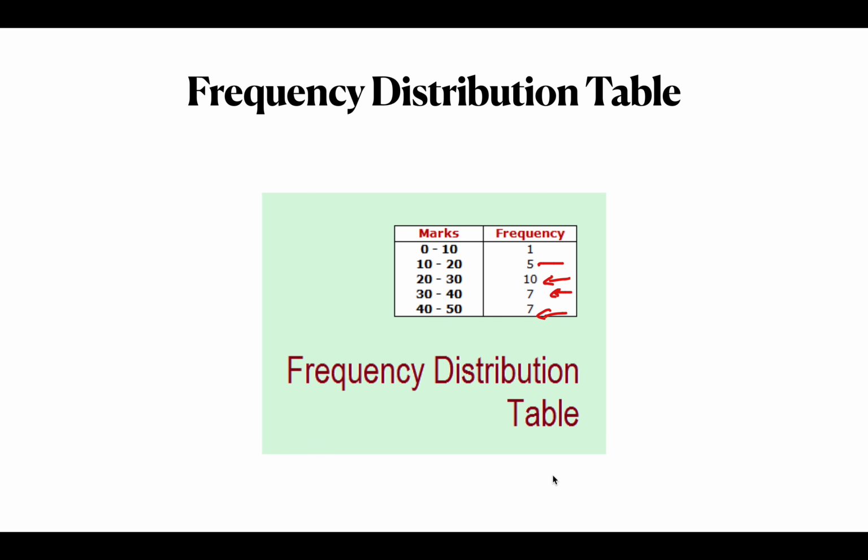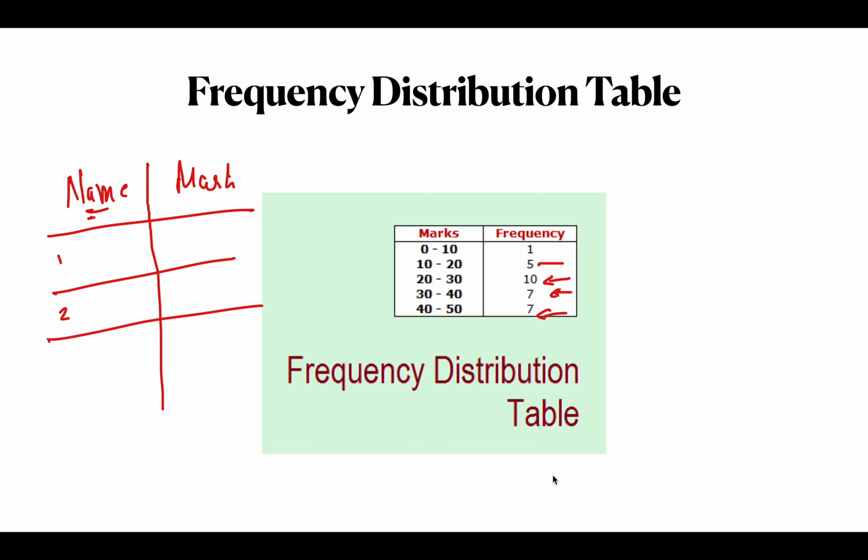This is nothing but a table. See, what is the raw data here? Raw data will be something like this: you will have the name of the person, and here you will have the marks. This is the raw data that you have collected, and there may be many records. From this basic table I created a frequency distribution table. I saw that only one student's marks were lying in the 0 to 10 domain, then there were 5, 10, 7, 7. So this is called a frequency distribution table, and it's very useful.